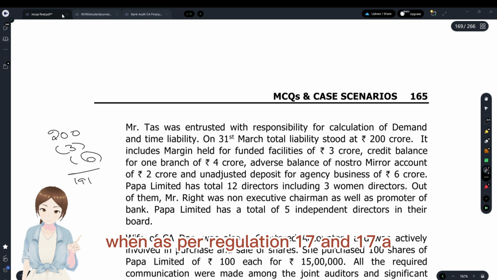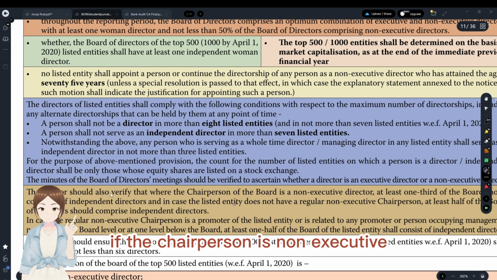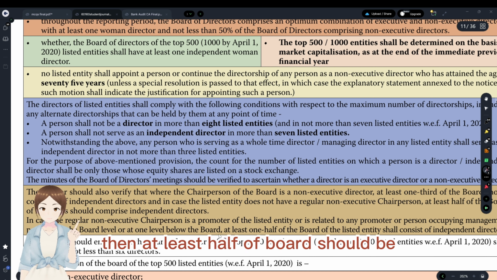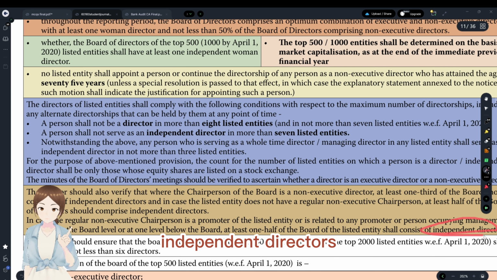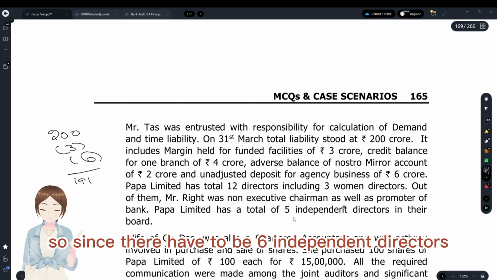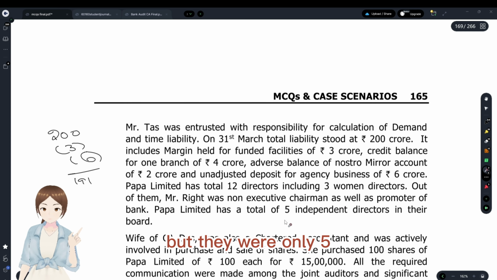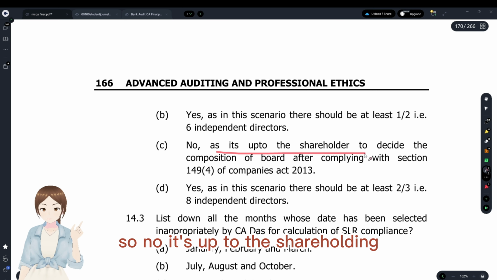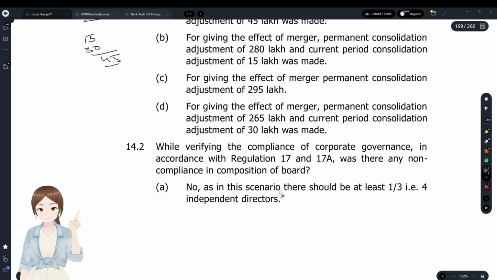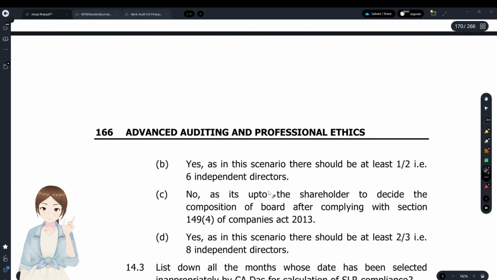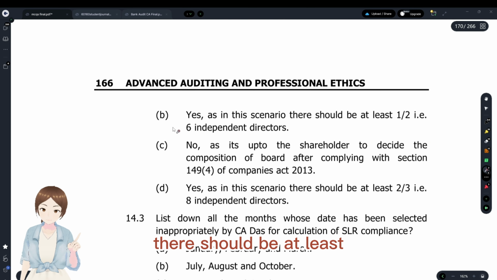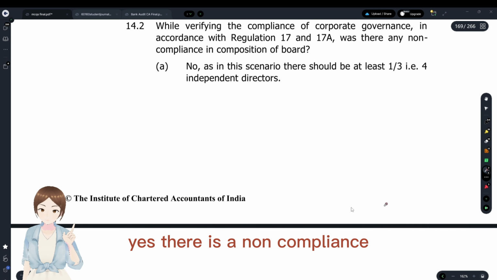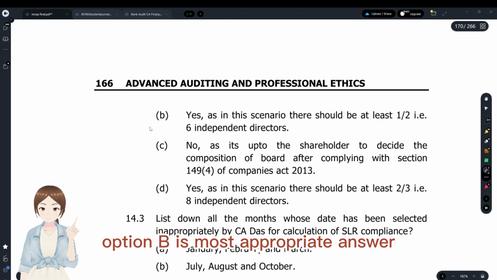As per regulation 17 and 17A, if the chairperson is non-executive and he is a promoter, then at least half of the board should be independent directors. Since there have to be 6 independent directors but there were only 5, they did not comply with that. It is up to the shareholding. There should be at least half, that is 6 independent directors. Yes, there is a non-compliance. Option B is the most appropriate answer.